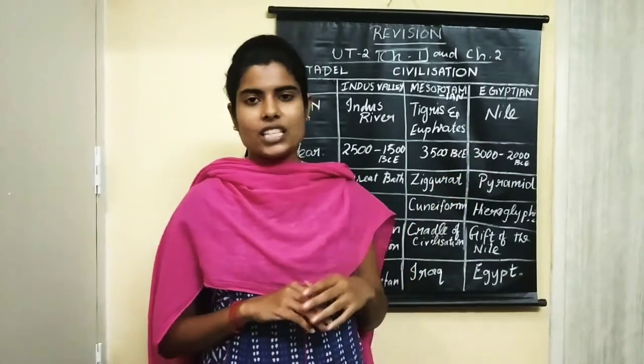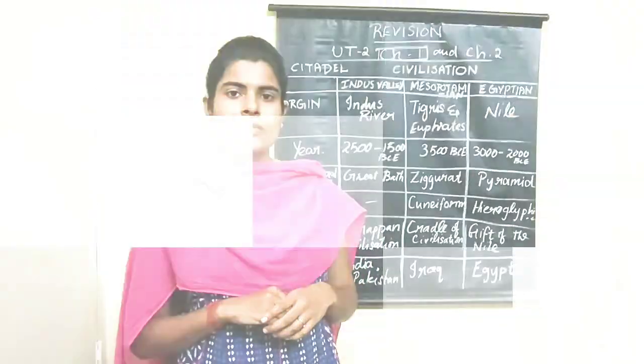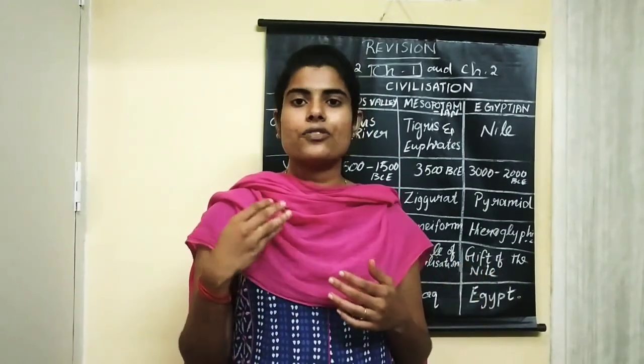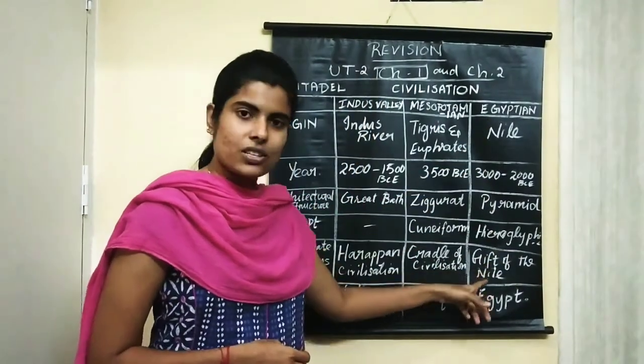Let's now move to the Egyptian civilization. Egyptian civilization flourished on the banks of river Nile. Okay? This Egyptian civilization is also called the gift of the Nile. Why is it called so, children? Because river Nile is said to be the longest river in the world, and this river gives rich soil to the farmers, making the soil fertile, which helps the farmers to grow crops and cultivate. So that is why Egyptian civilization is also called the gift of the Nile.